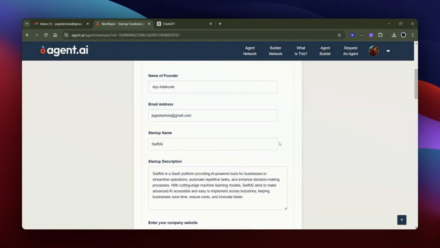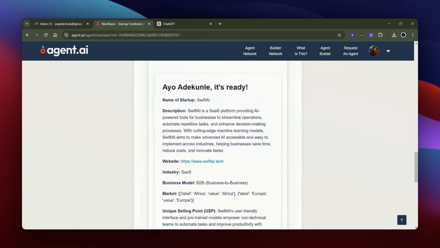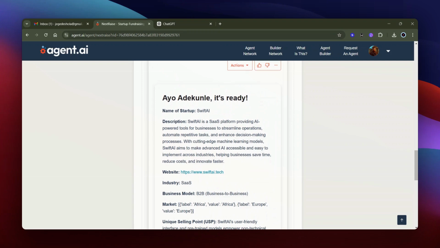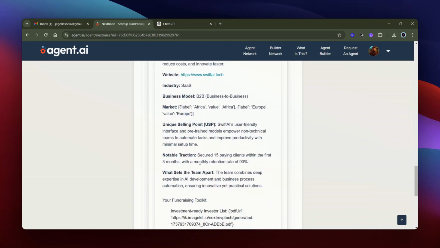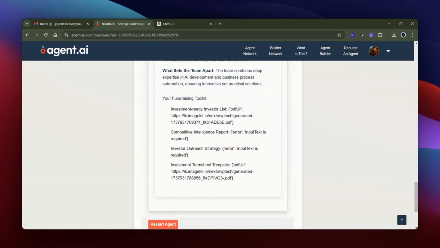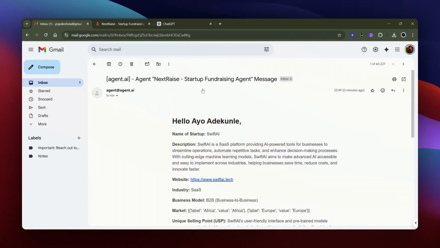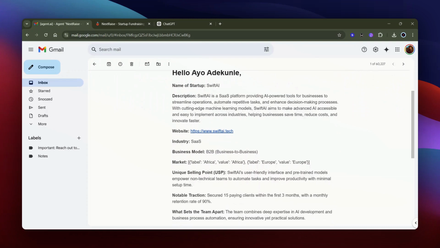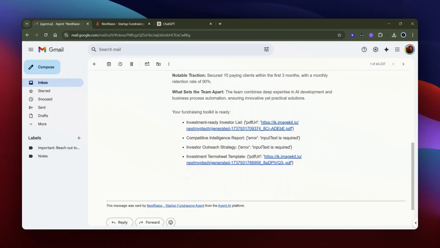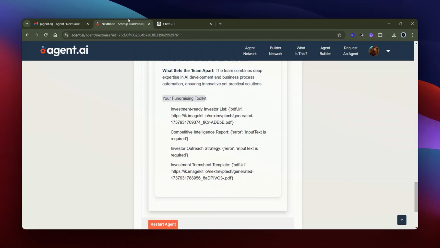So this is the output from that agent. It's ready: your startup description, the website, industry, and every single link to your fundraising toolkit, the investment-ready investor list, the report, outreach strategy, and term sheet templates are all here. And if you come to the email, you'll see that we got it here also in your email, every single thing. The report was sent here.